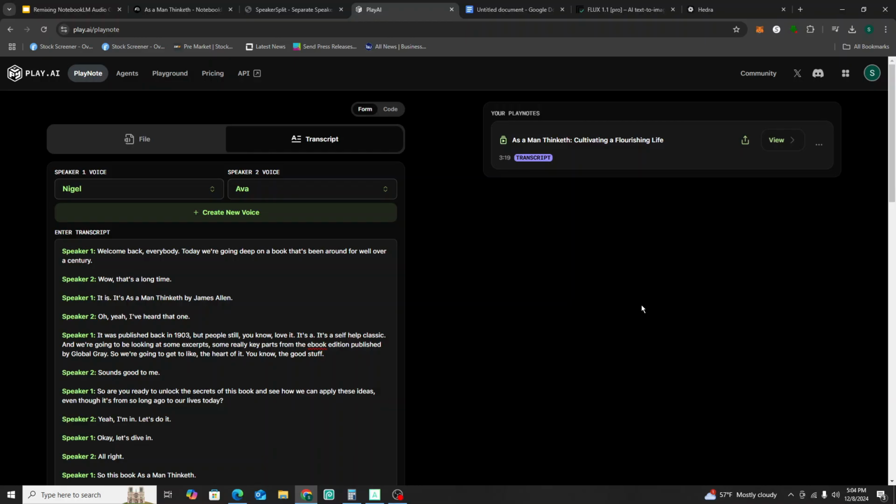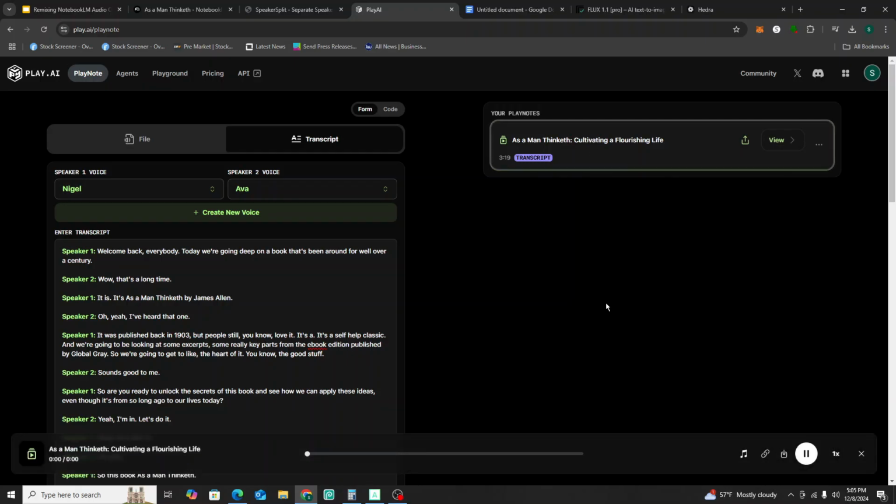It keeps that same conversational, really natural sounding podcast feel to it. It's going to do a perfect job of capturing the back and forth and the natural sounding conversation. Okay, this isn't just reading, oh, speaker 1, speaker 2. It doesn't sound robotic. I'm going to play this real quick. I want you guys to listen to what this sounds like.